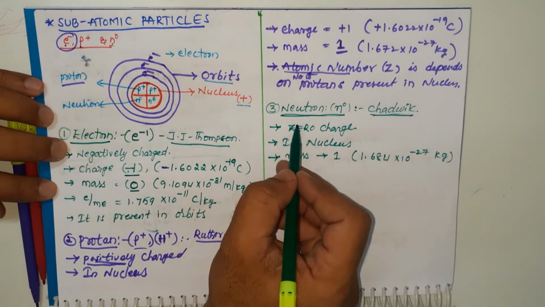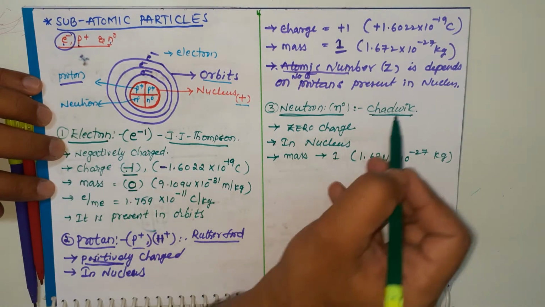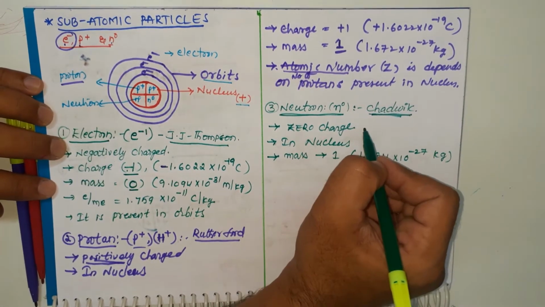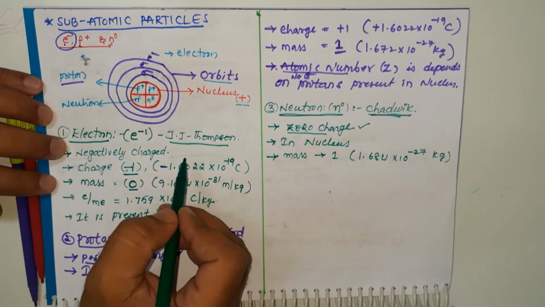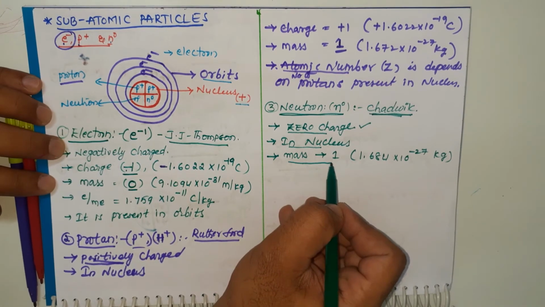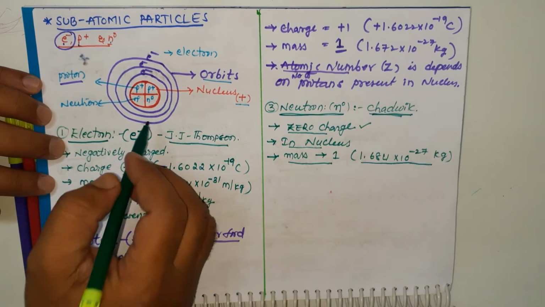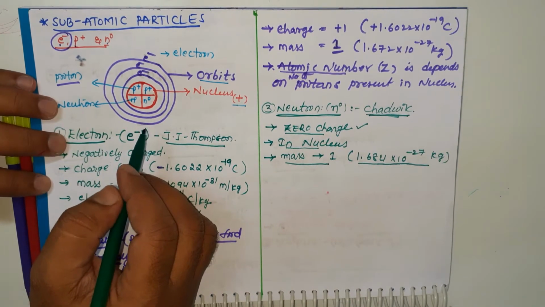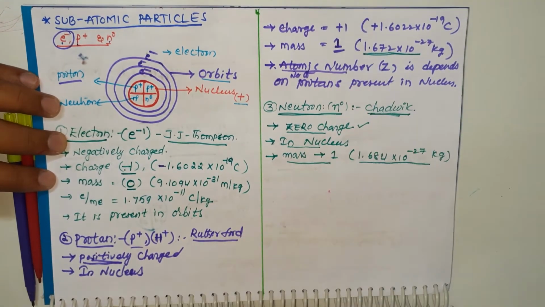Okay students, neutrons are present in the nucleus, found by Chadwick. There is no positive or negative charge, they are zero charge particles. It is found in the nucleus. Mass is 1, accurate value is 1.684 times 10 to the power of minus 27 kilograms. It is a little bit more than the proton's mass.